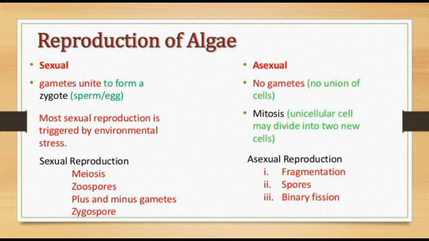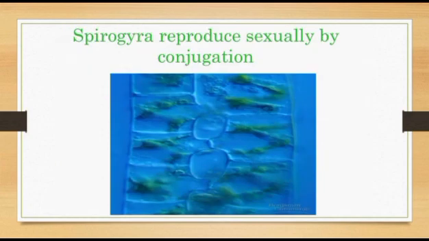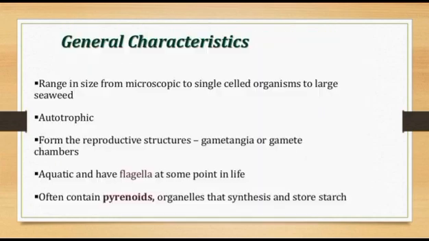In case of asexual reproduction, there are no gametes and no union of cells; mitosis occurs. A unicellular cell may divide into two new cells. What are the types of asexual reproduction in algae? Fragmentation, spores, and binary fission. So this is the diagram of formation of algal cells by meiosis. Next one is Spirogyra, which reproduces sexually by the conjugation method.